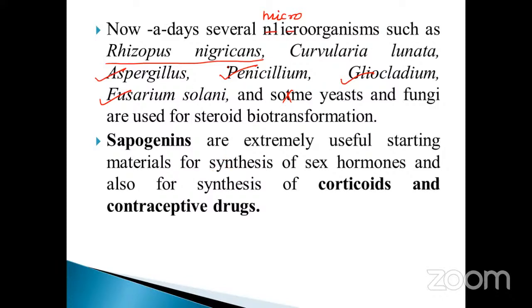Okay, my dear. So these are the microorganisms mostly used for the steroid biotransformation process in large-scale industries. That is very, very important, my dear.